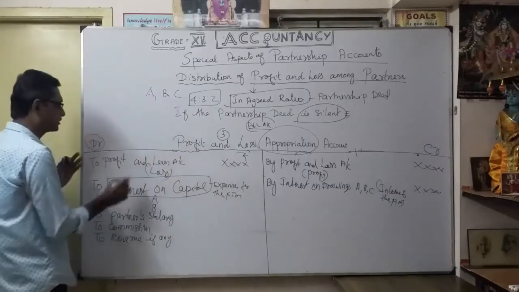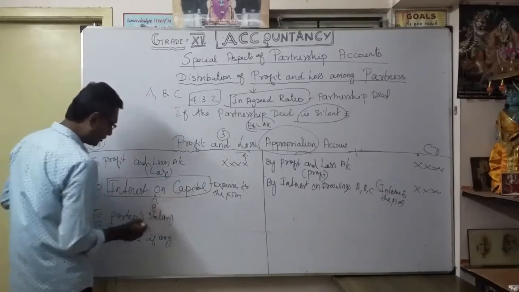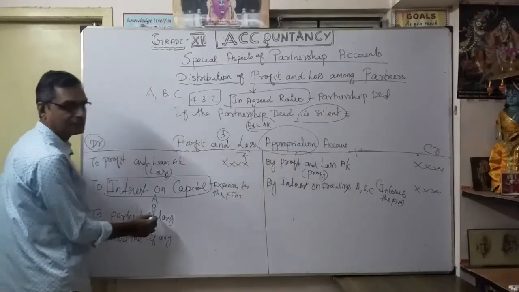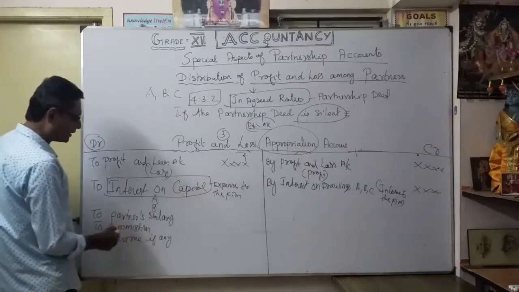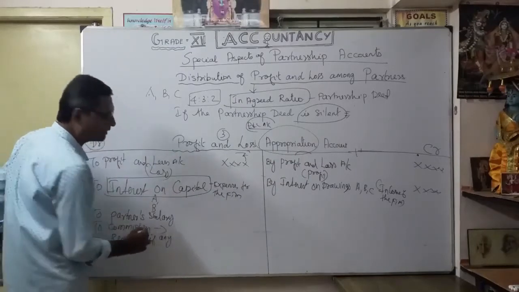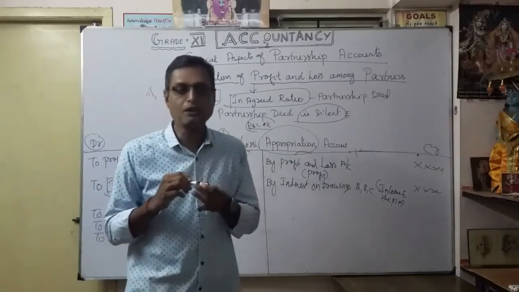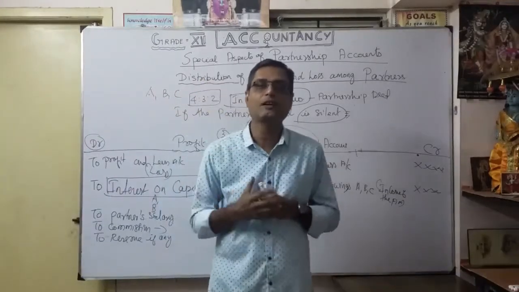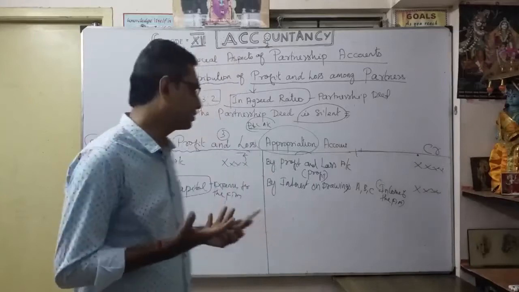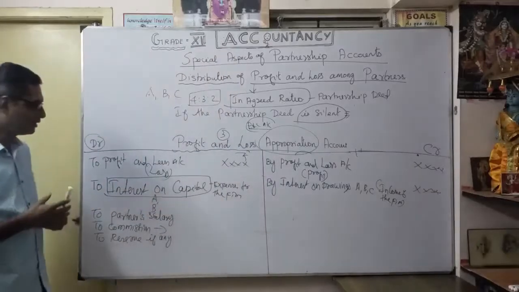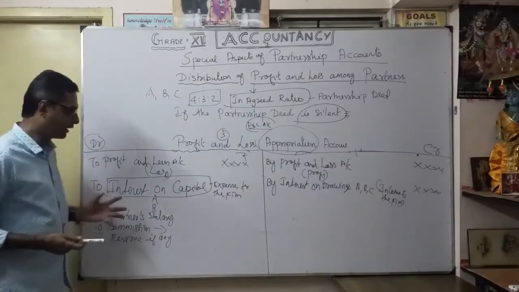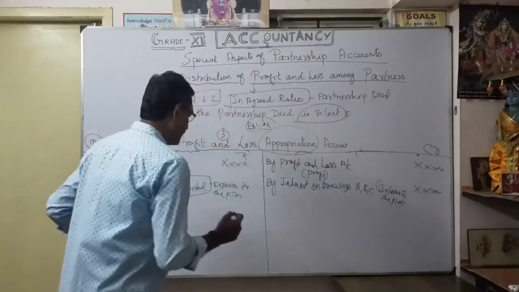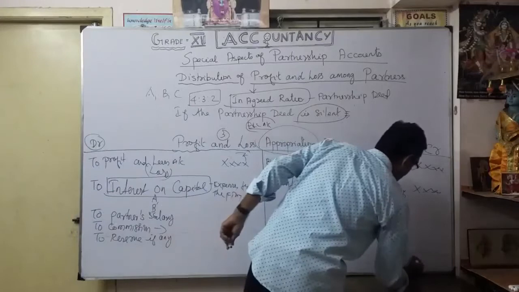Everything on the debit side. So to interest on capital account, to profit and loss appropriation account, to partner's salary, then suppose any commission. What may that be? Any incentives given to the partner for his extra care, even more sales. That's what the firm has to pay, incentives, maybe commission. Some partner will get commission, some partner will get salary. Once you allocate all, what is the final balance?